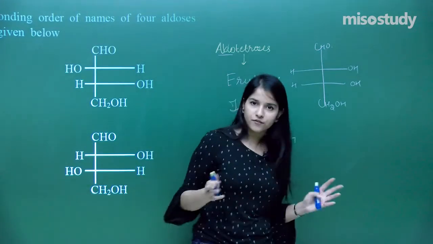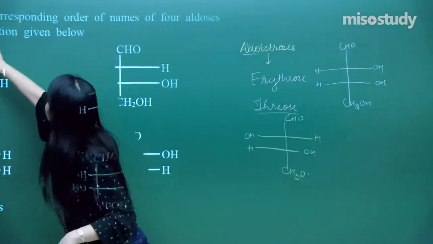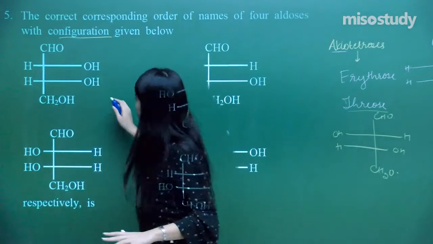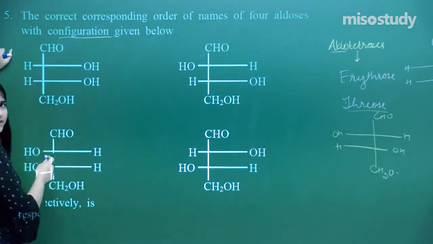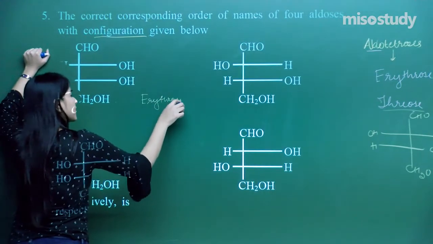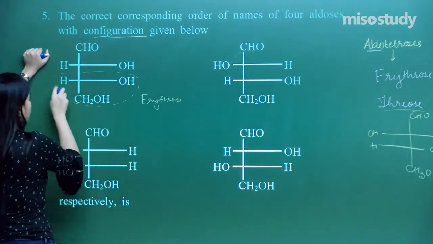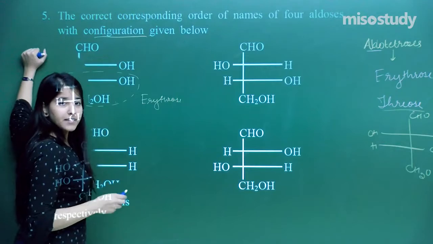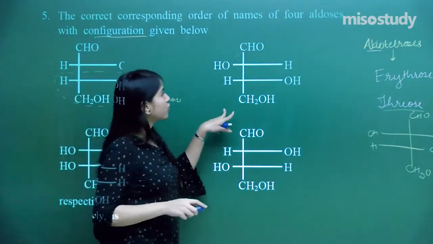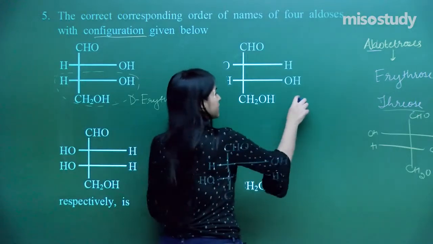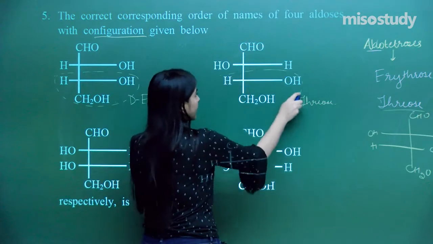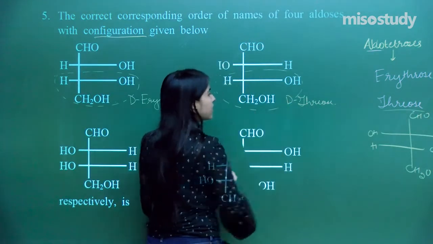Now I need to find out the configurations as well. They are asking about the configuration, that is D and L. That would be correlating with the glyceraldehyde. So this is erythrose, and this very OH, this whole thing, OH is lying on the right hand side, that means it will be D-glyceraldehyde, so that is D. If I move on to here, what do I have? This is nothing but the threose. And again the OH is lying to the right hand side, that means the D-threose.